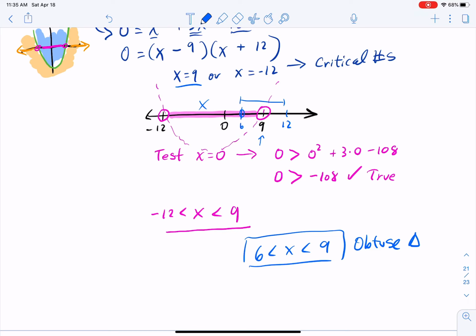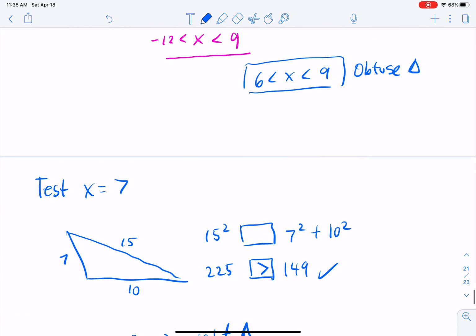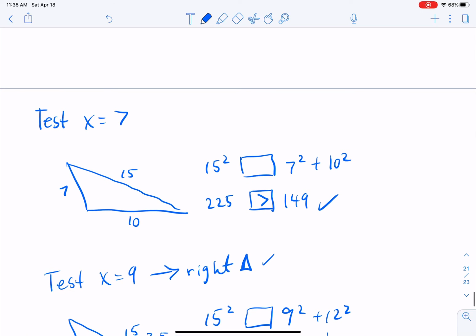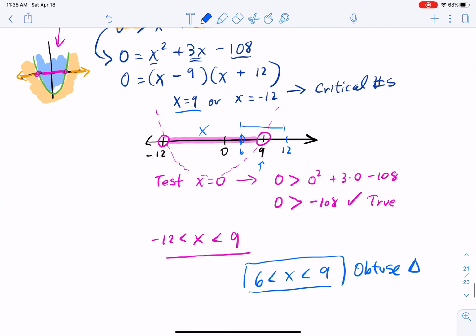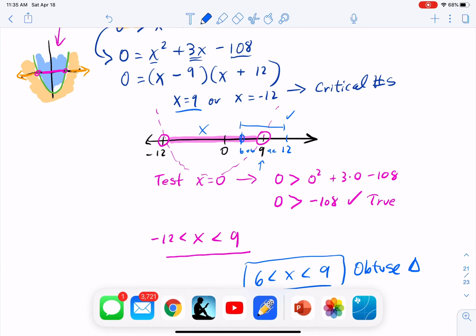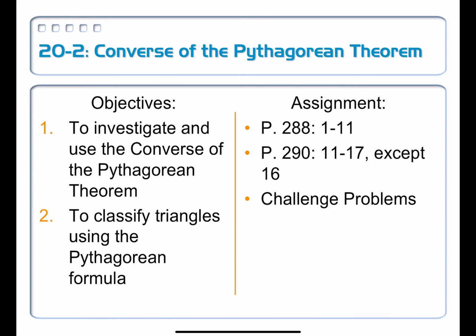It came from solving that quadratic equation. So if we solve for the right triangle first, then we could very easily test out on either side of that inequality to see if you have the obtuse versus the acute side. All right? All right, so there you have it. There is the end of this lesson on the converse of the Pythagorean theorem.